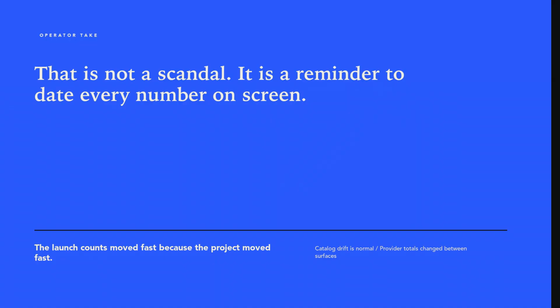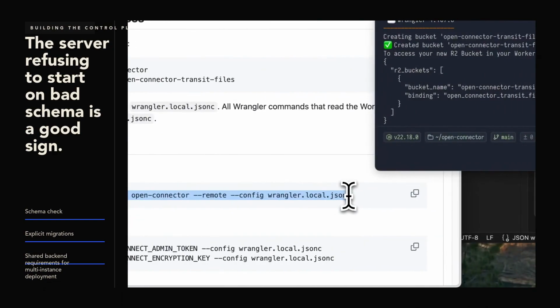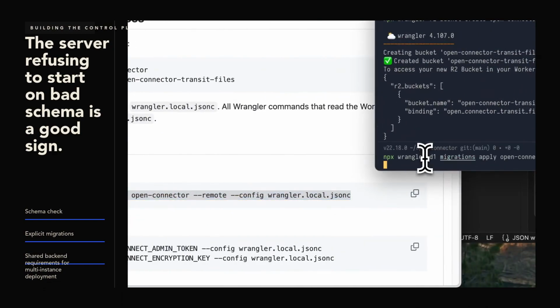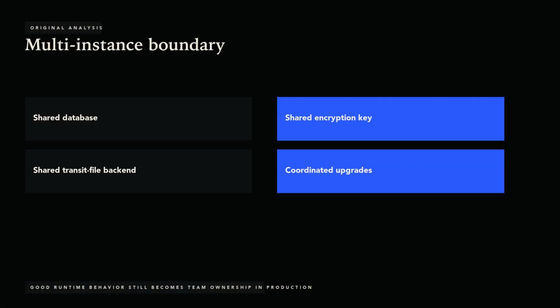Secrets are entered through Wrangler prompts. A deployment URL appears. The provider console loads. What it does not prove is that Cloudflare is the right production target for every team, or that every OAuth provider will behave perfectly behind your chosen origin.